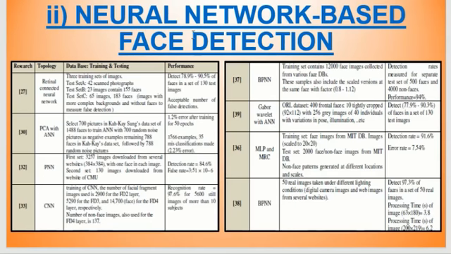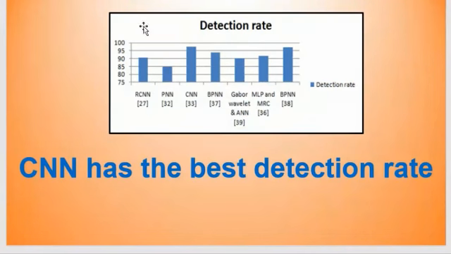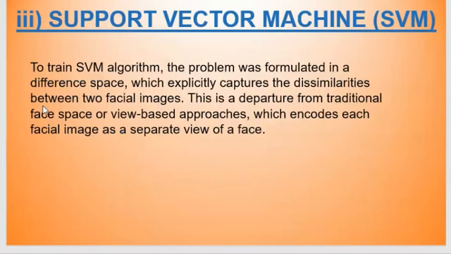Then there comes neural network based face detection. You must have heard about CNN and then ANN. All these algorithms already exist, but we need to find which one is the best. There is also a combination, which is based on the retina of a person, and ANN is already used with the Gabor wavelet and PCA. So these are various algorithms. Depending on their performance, we find that CNN has the best detection rate, as you can see in this analysis.